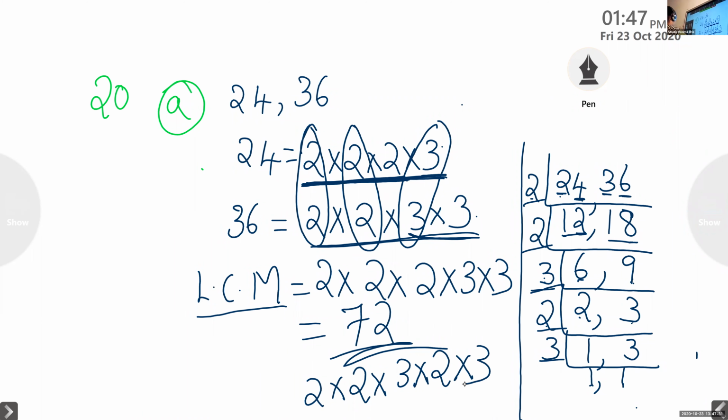So the same here, 2 into 2 into 2. Here also 2 into 2 into 2. Here also 3 times, 2 times 3. Here also 2 times 3. So you will get the answer as 72.